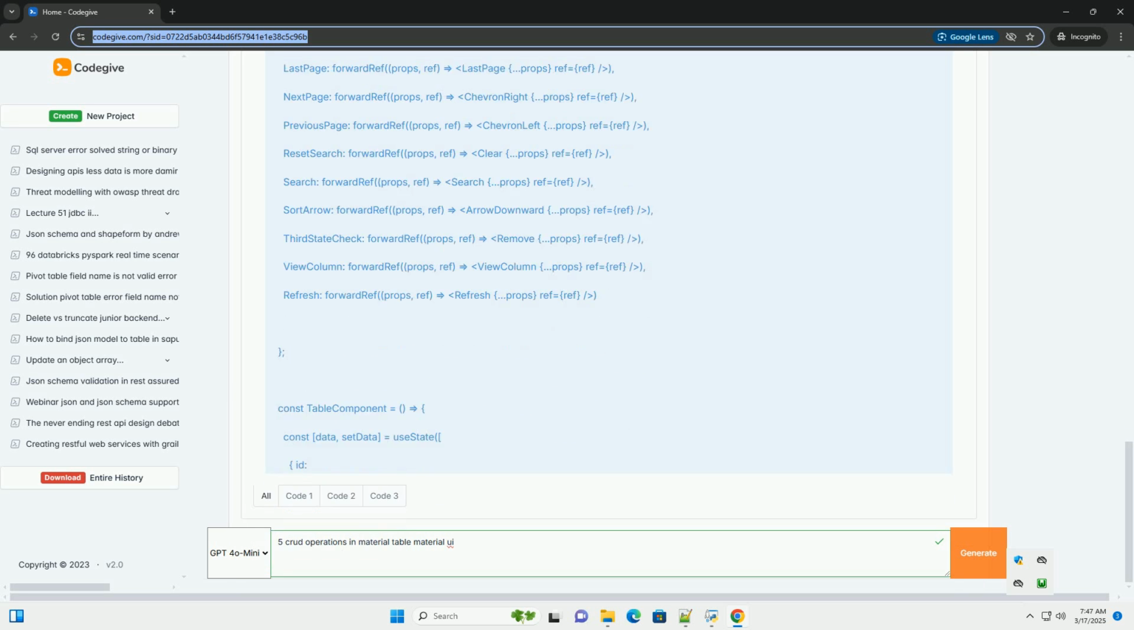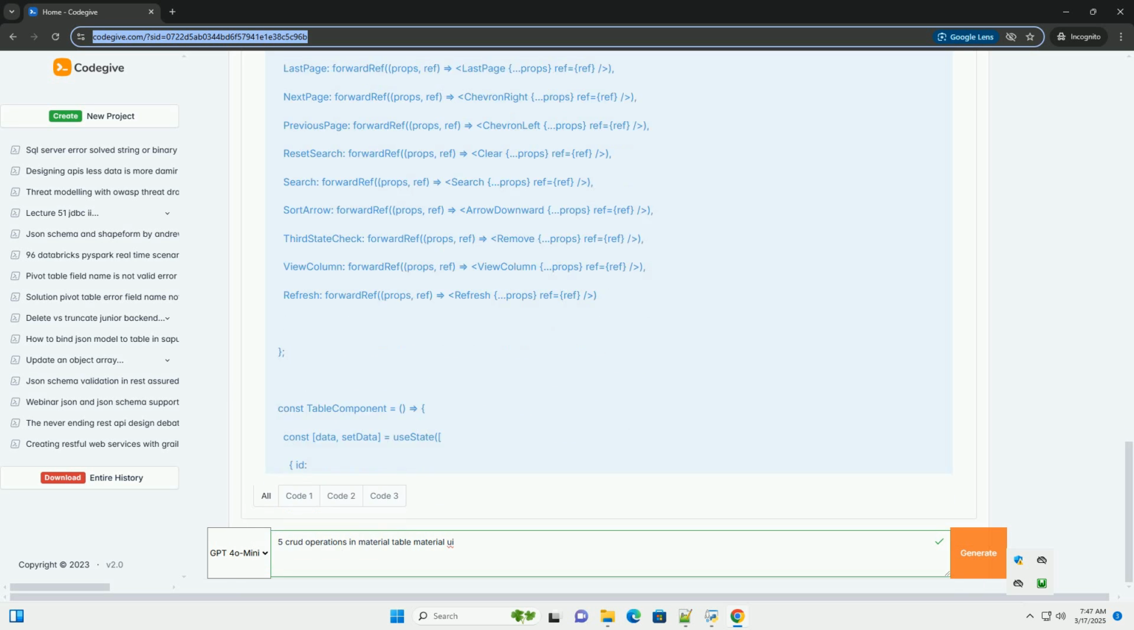Local update, demonstration. We find the index of the row to update and replace it in the data array. Resolve: call resolve to signal success. 5. Delete operation, deleting a row. The onRowDelete prop handles row deletion.